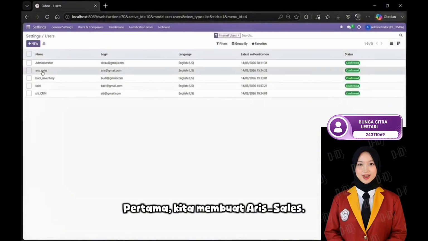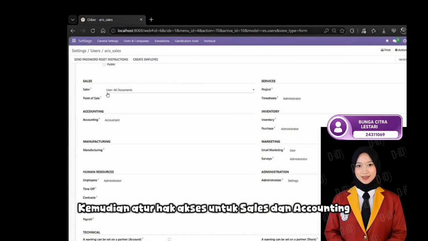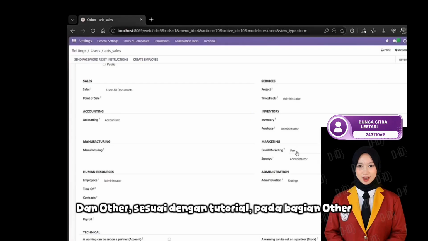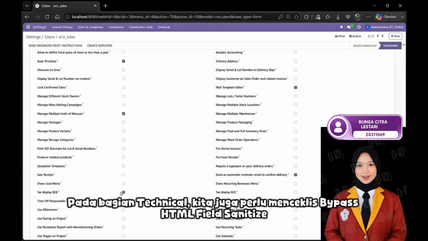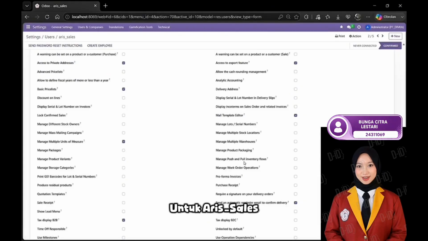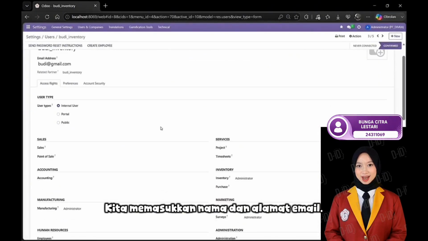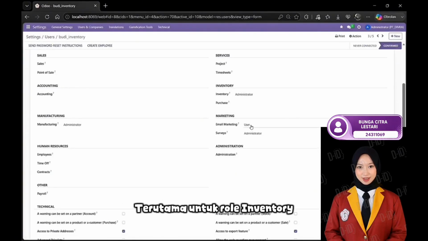First is Aris Sales. We enter the name and email address, then configure the access rights for sales, accounting, manufacturing, human resources, and others according to the tutorial. In the other section under Technical, we also need to check Bypass HTML field sanitize for Aris_sales. Next is Booty_inventory. We enter the name and email address, then configure the access rights according to the video, especially for the inventory role.